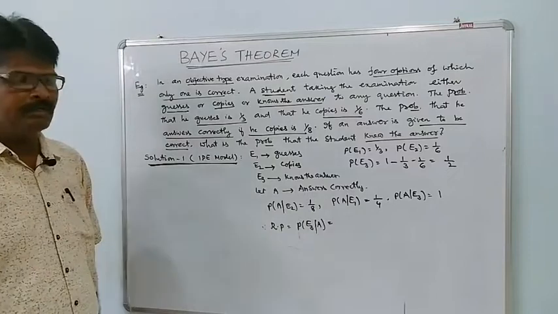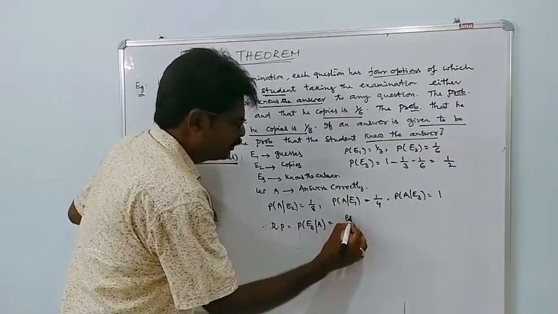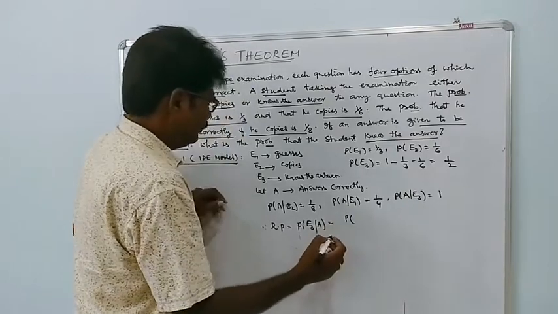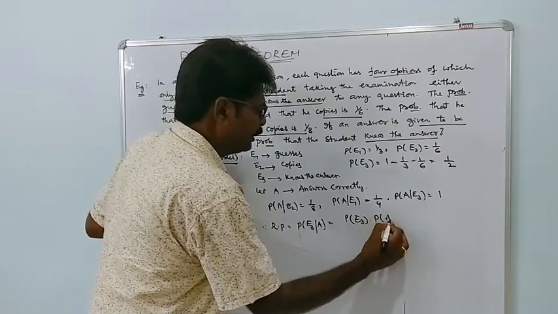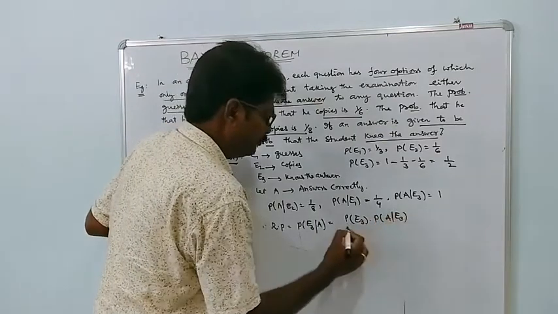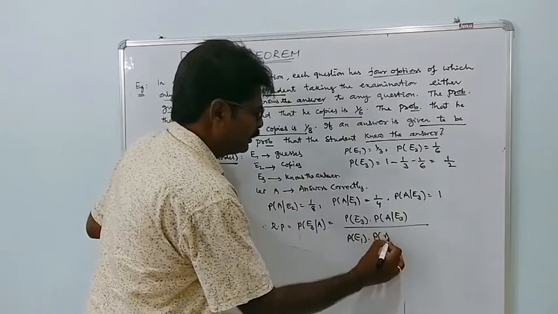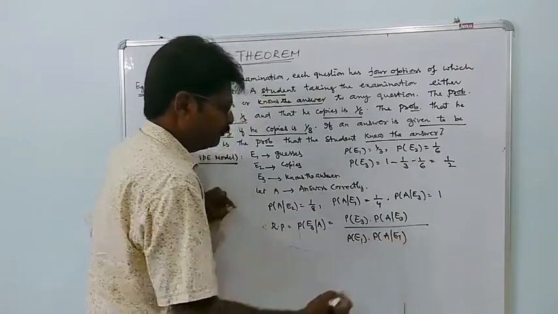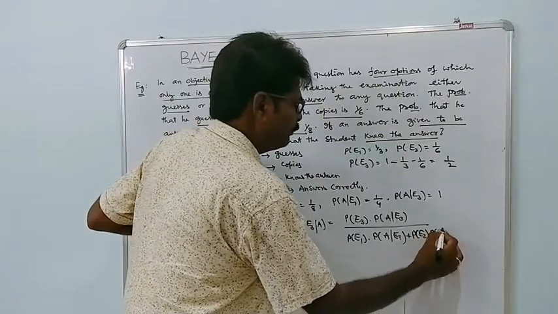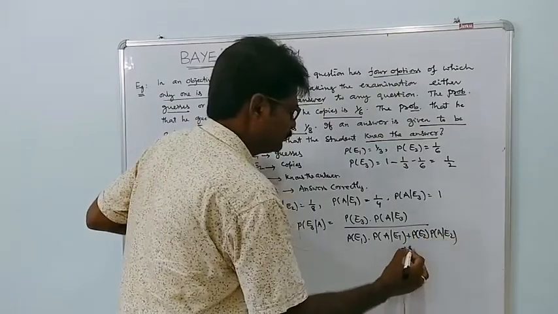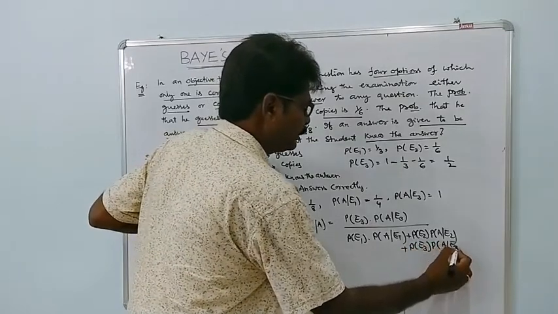According to Bayes' theorem, it can be written as P of E3 into P of A given E3 whole by P of E1 into P of A given E1 plus P of E2 into P of A given E2 plus P of E3 into P of A given E3.